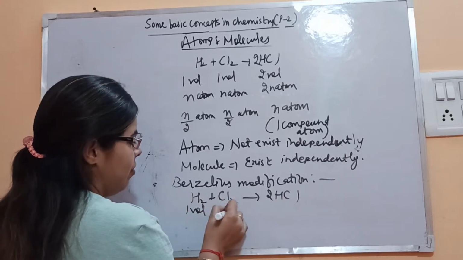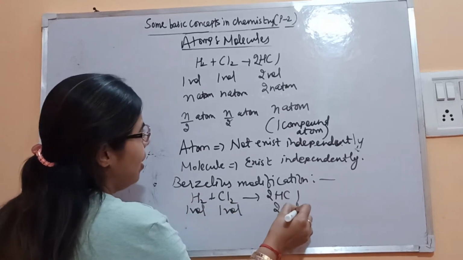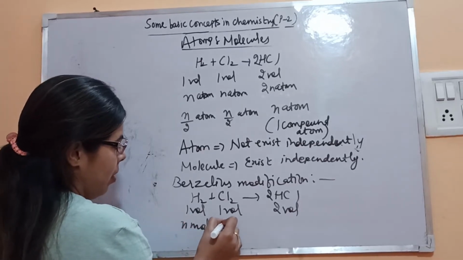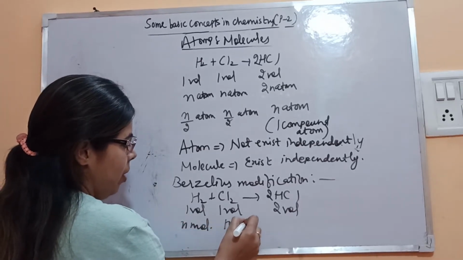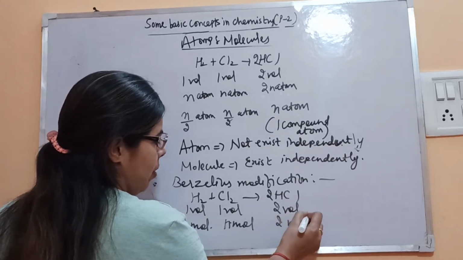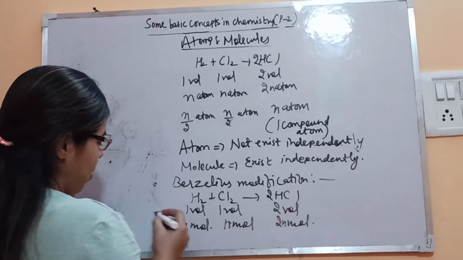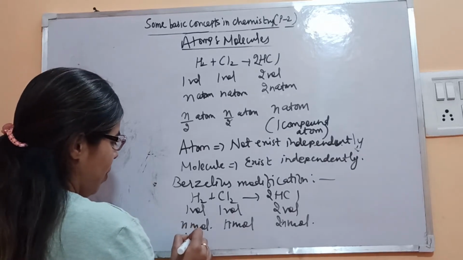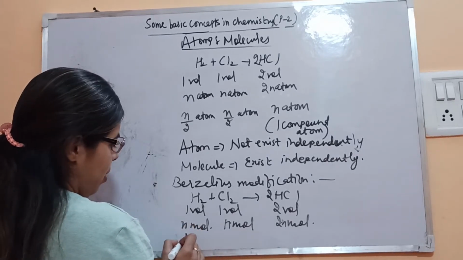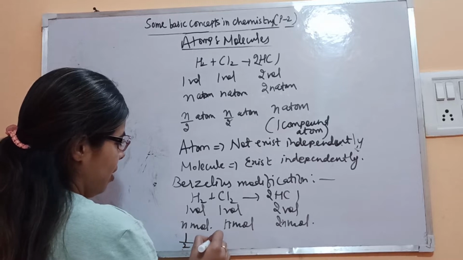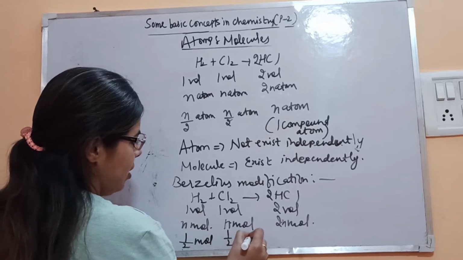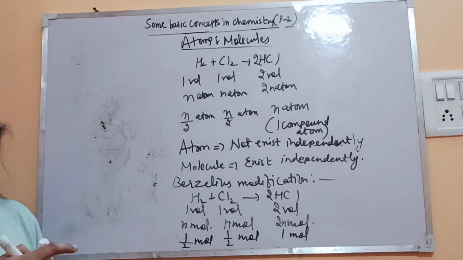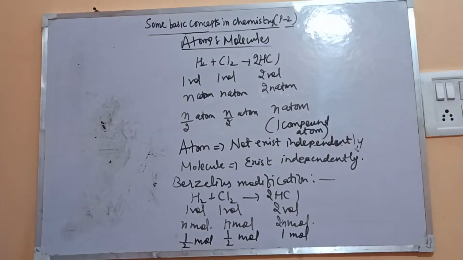One volume of this, one volume of this, two volume of this. Then N molecules, N molecules, then 2N molecules. Let's divide by 2N, and you will get half molecule of this, half molecule of this, then 1 molecule of this.